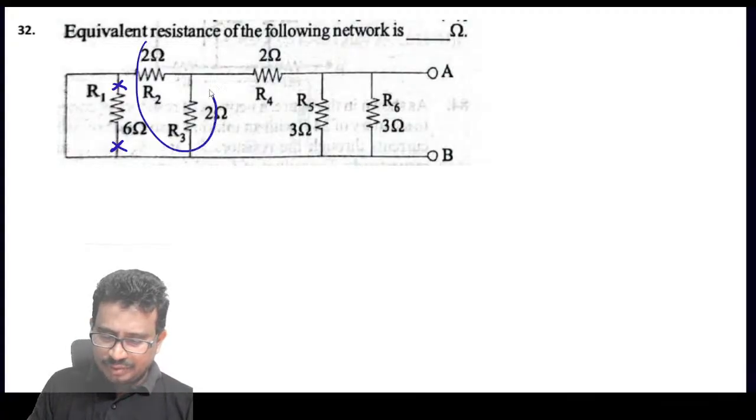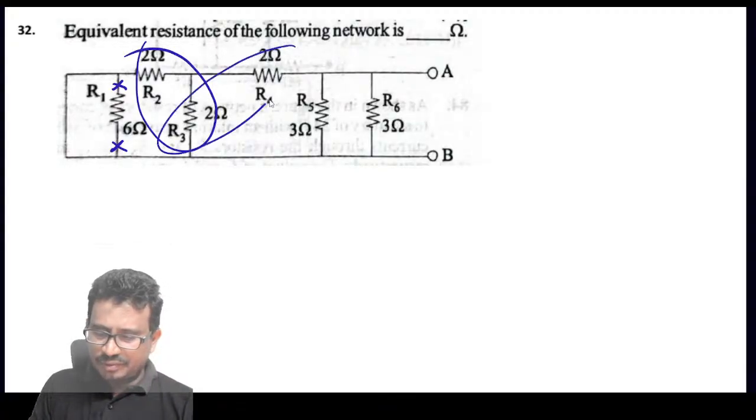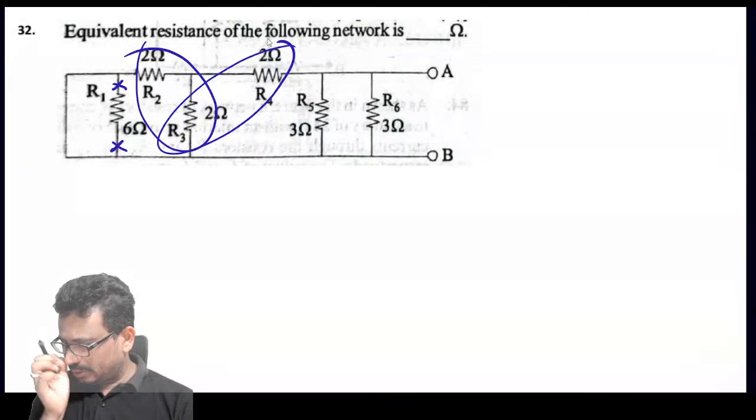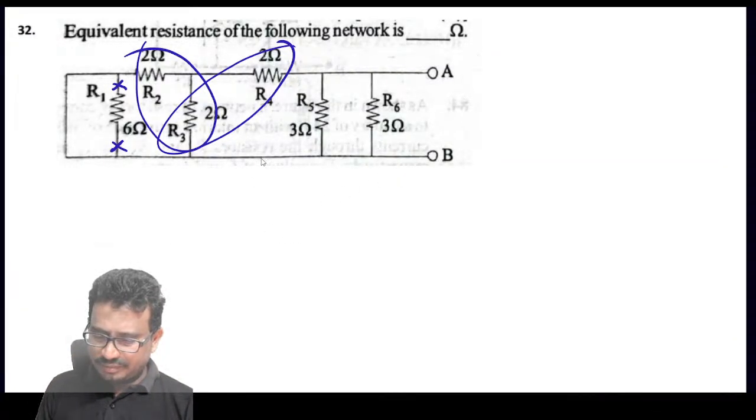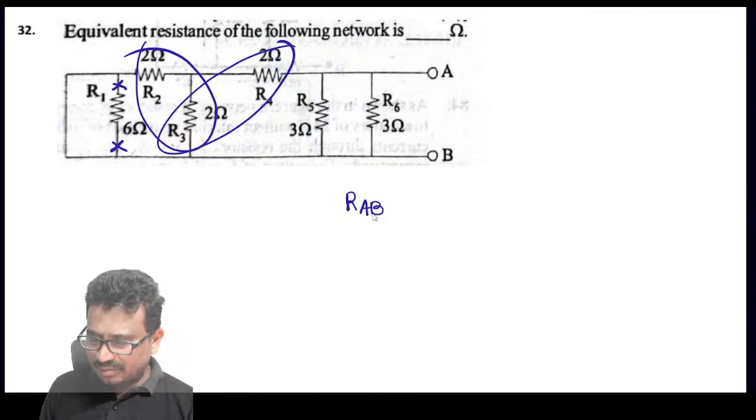So this value is 1 and this value is equal to 3, right? And so finally all the threes are in parallel. So what is the equivalent resistance now? RAB is equal to 1 ohm.